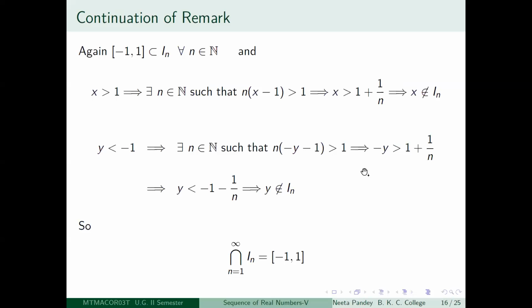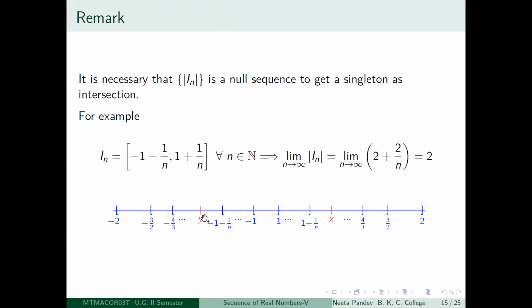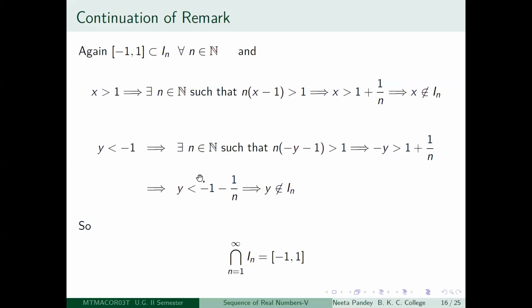So that means -y is greater than 1 + 1/n. So multiply throughout by -1, what do you get? y is less than -1 - 1/n. So again, y has become less than -1 - 1/n. So it will be a different n depending on y, it doesn't matter. So y will not be in one of the In's. So y is also not in the intersection.